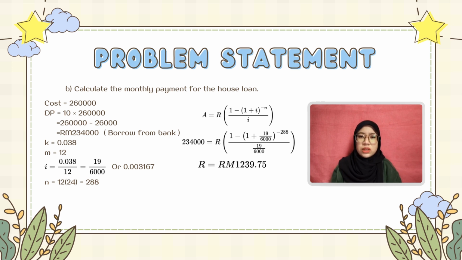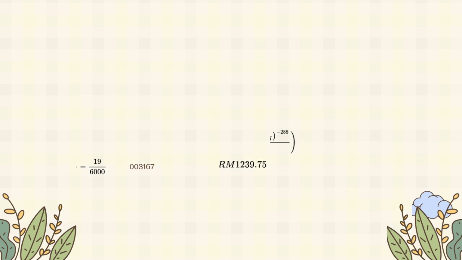Now we need to substitute the values into the formula. So 234,000 equal to R times open bracket 1 minus open bracket 1 plus 19 divided by 60,000 close bracket to the power of negative 288 close bracket, all divided by 19 over 6,000. So the monthly payment for the bank is RM1,239.75 for 24 years.